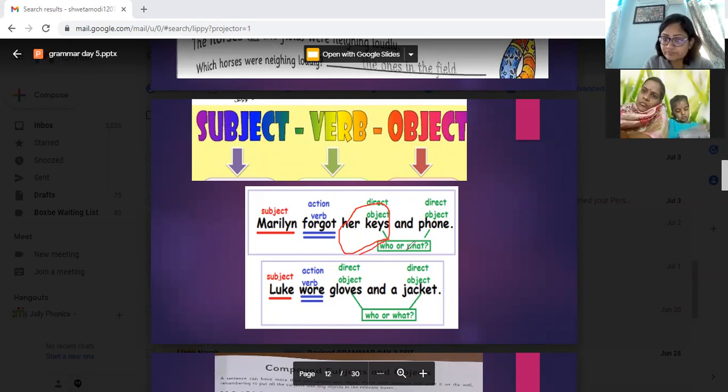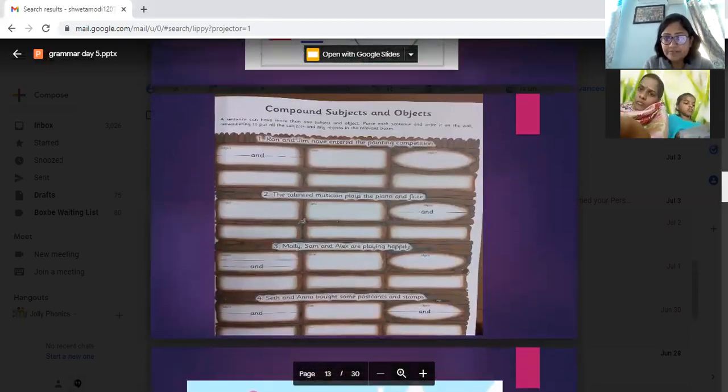Her keys. Keys and phone. So, it is a compound object. Direct object, gloves and jacket. Now, can you all tell me what is the compound subject in the first sentence? Ron and Jim. Yes. So now here you will have Ron and here you will have Jim.